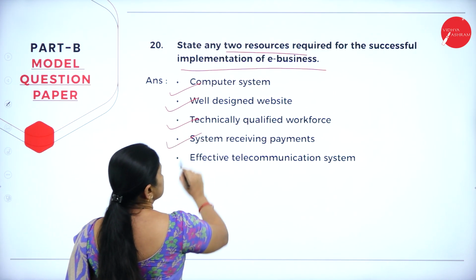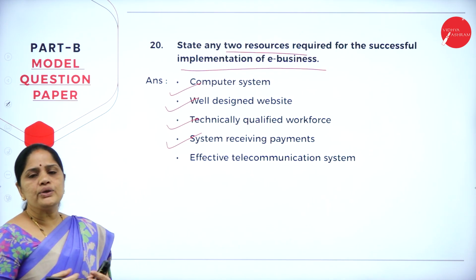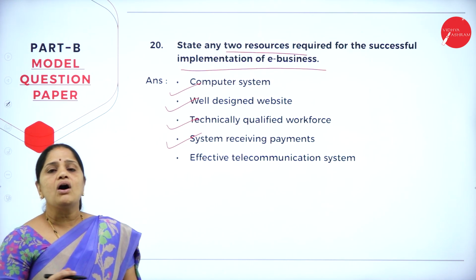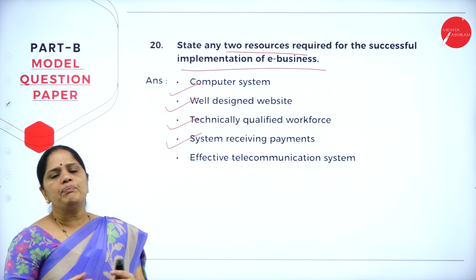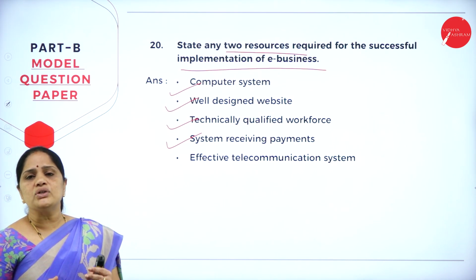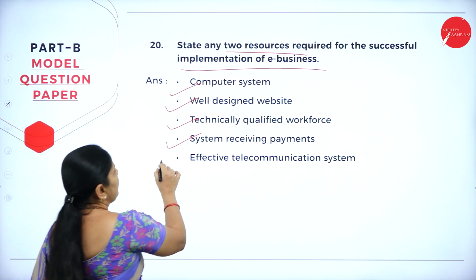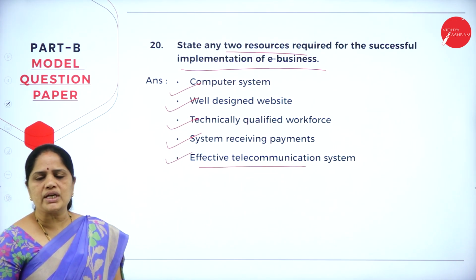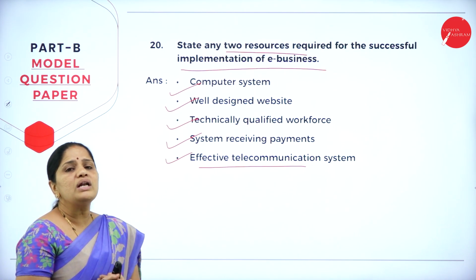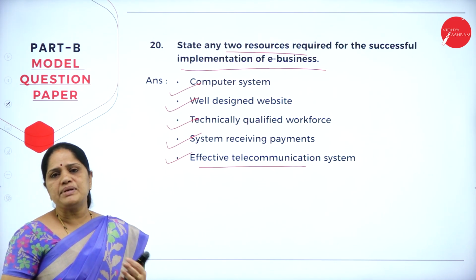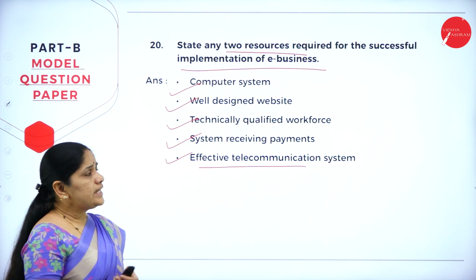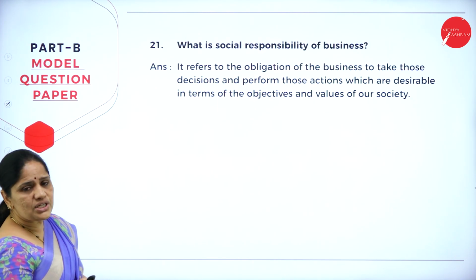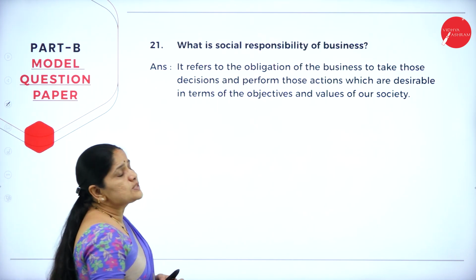Then system for receiving payments. Now, how are you receiving the payment? Whether it is the debit card, whether it is the credit card, or whether it is cash on delivery. So, depending on the mode of payment, you have to think of that. And then effective communication system. So, we should have an effective communication system in the country. Only then we can have a very good e-business. So, these are the various essentials for e-business. Now, the next question, that is question number 21. What is social responsibility of